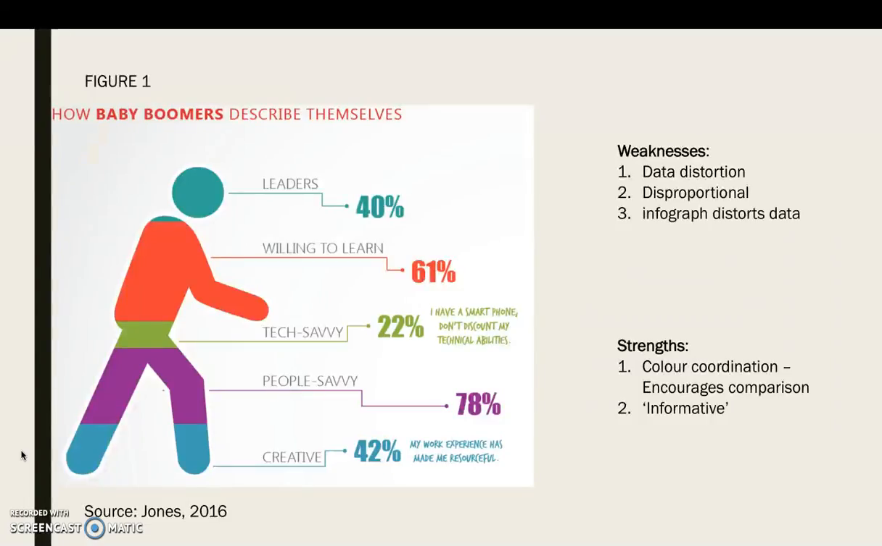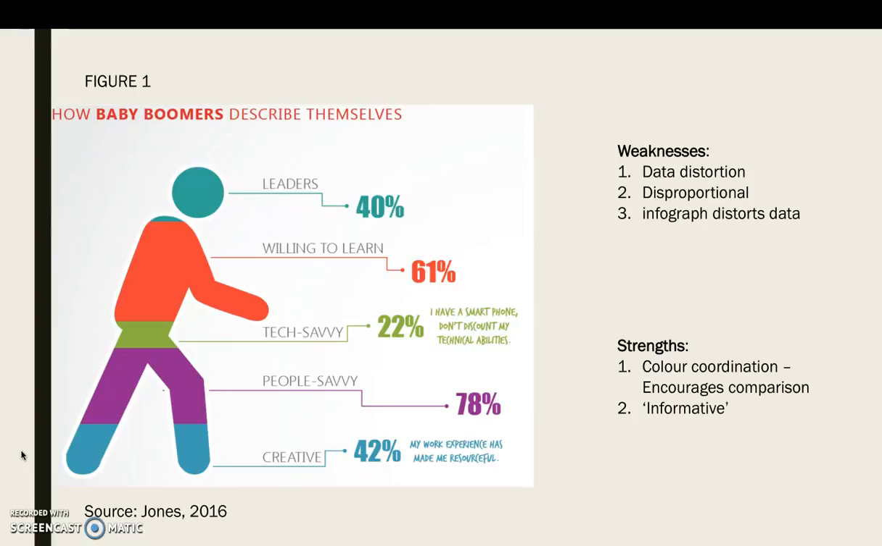This particular graph is referred to as an infograph. As we can see, from first impression, this infograph offers a wide set of information which tells us about baby boomers and how these describe themselves within 5 varying personality descriptions. However, despite being visually appealing, it does come with many faults.